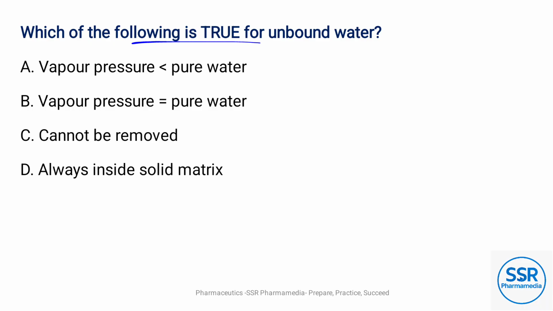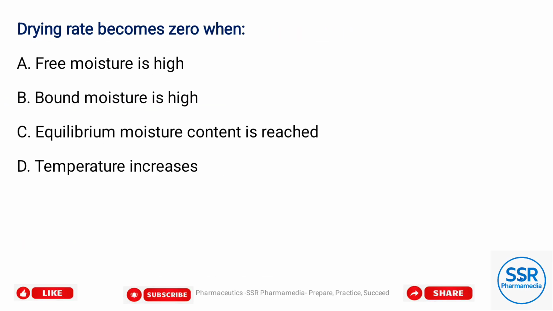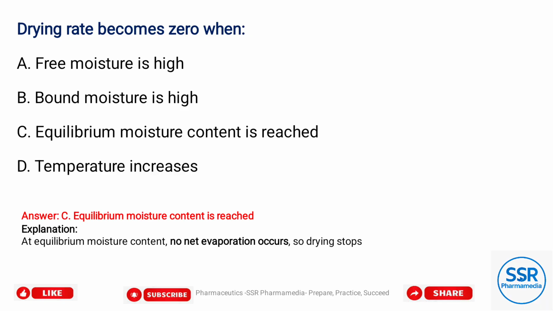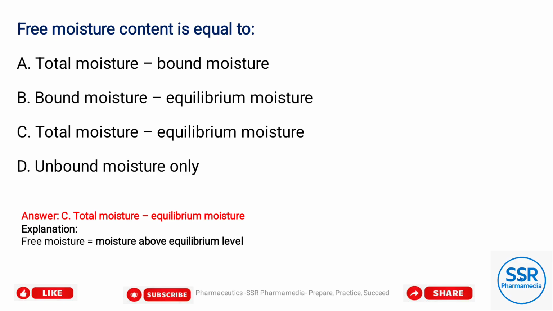Which of the following is true for unbound water? Option B, vapor pressure equal to pure water. Drying rate becomes zero when, option C, equilibrium moisture content is reached. Free moisture content is equal to, option C, total moisture minus equilibrium moisture.